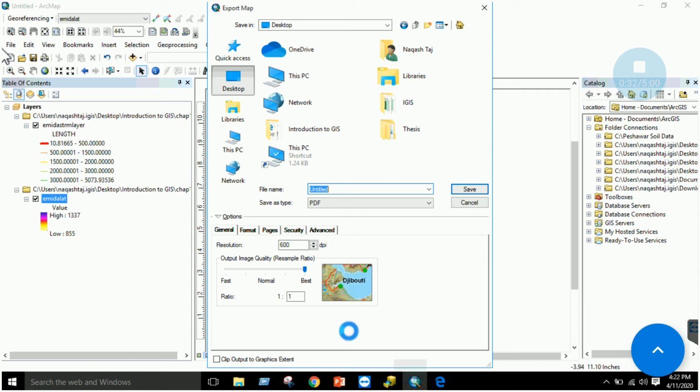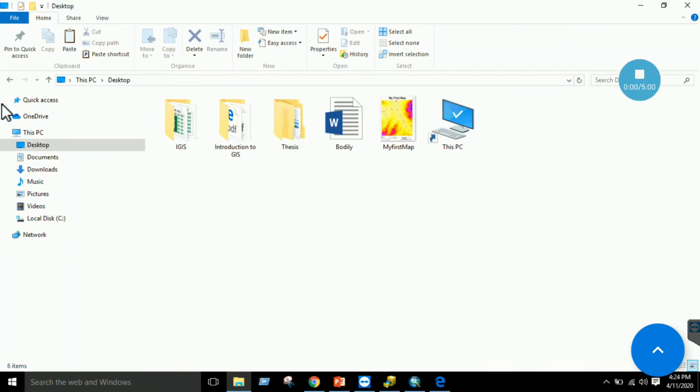Once it is exported, I will show you. Okay, it's almost completed. Just browse to desktop or wherever you have saved and you will have a map over here, right?